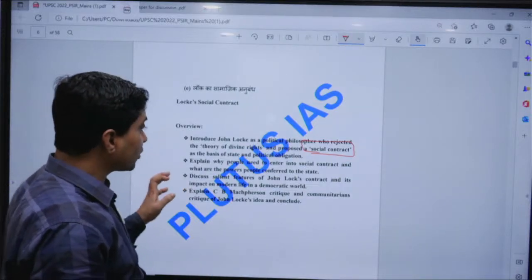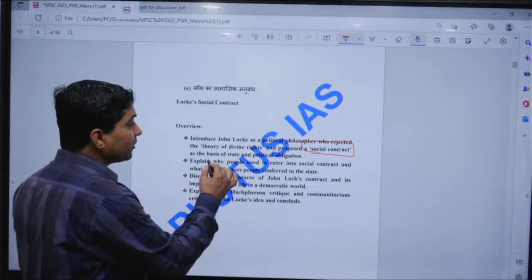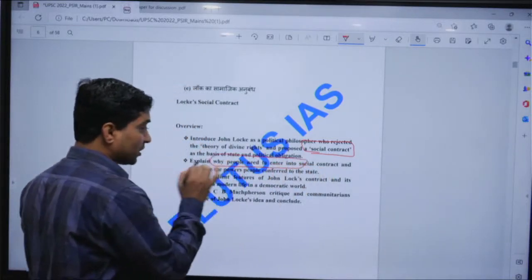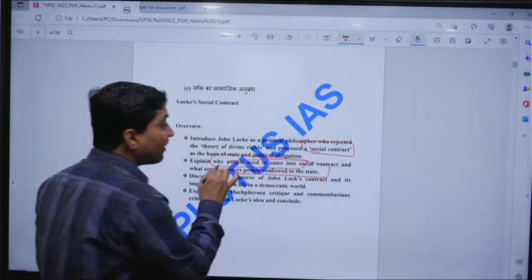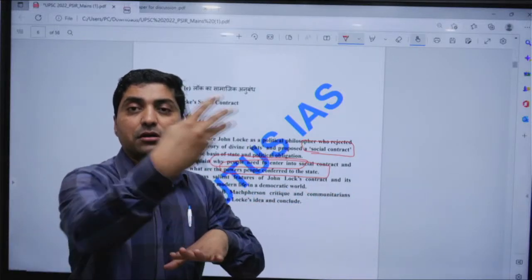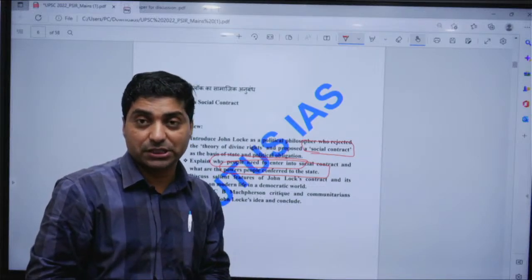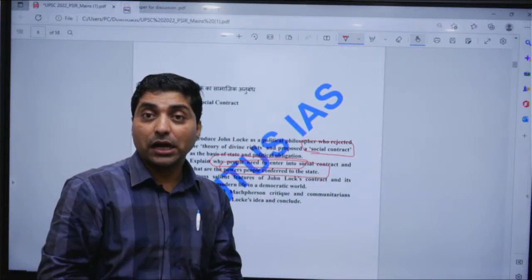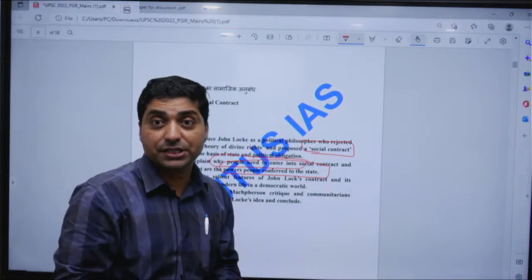Therefore he proposed a social contract. So one should define why people need to enter into a social contract, and then define what powers every individual confers to the state. For example, the power to make law, the power to execute law, and the power to implement law.